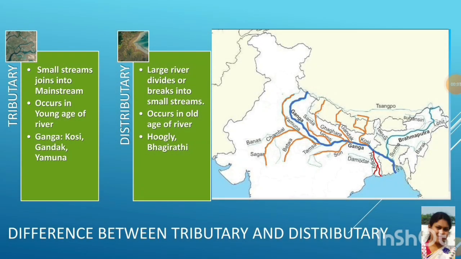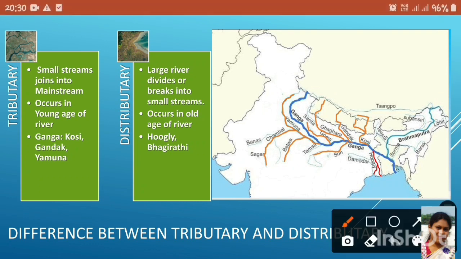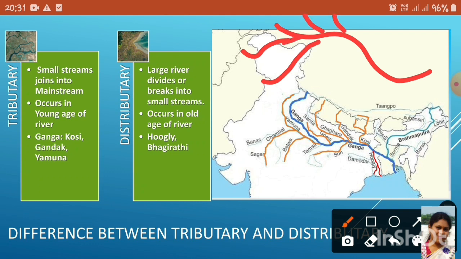What is the difference between tributary and distributary? A tributary is when small streams join into the main stream. Suppose this is the main stream, then small streams join into the main stream.